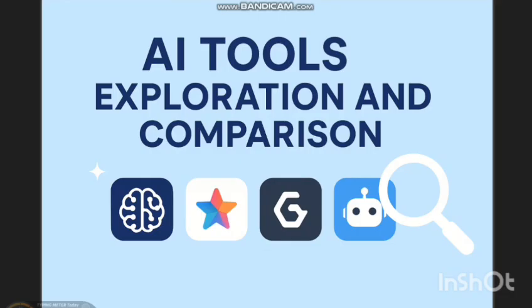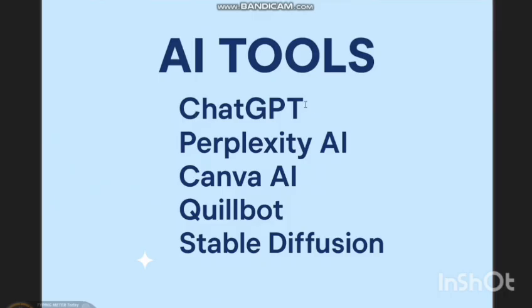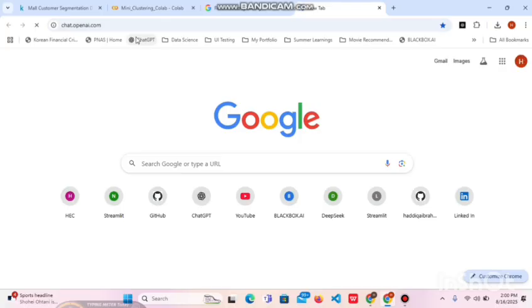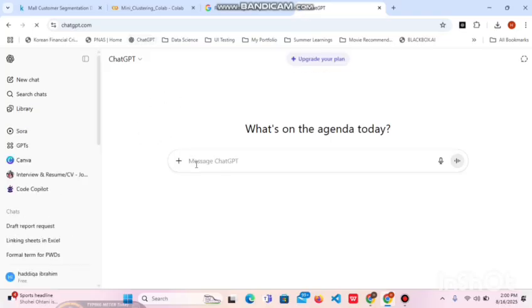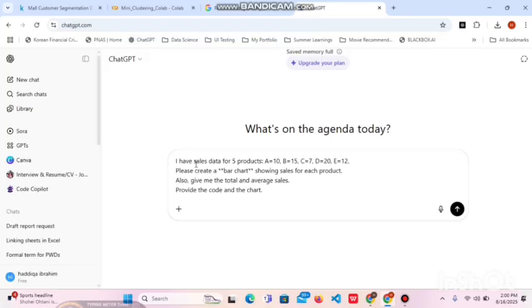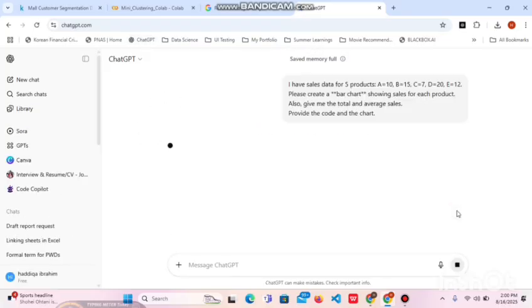Today we are diving into something super exciting, the 5 powerful AI tools that are totally free and insanely useful. From writing and summarizing to creating amazing images and even humanizing the text, I tried them all out and I can't wait to show you how they work. So stick around. Now I use my first AI tool, ChatGPT, to analyze the small sales data set.